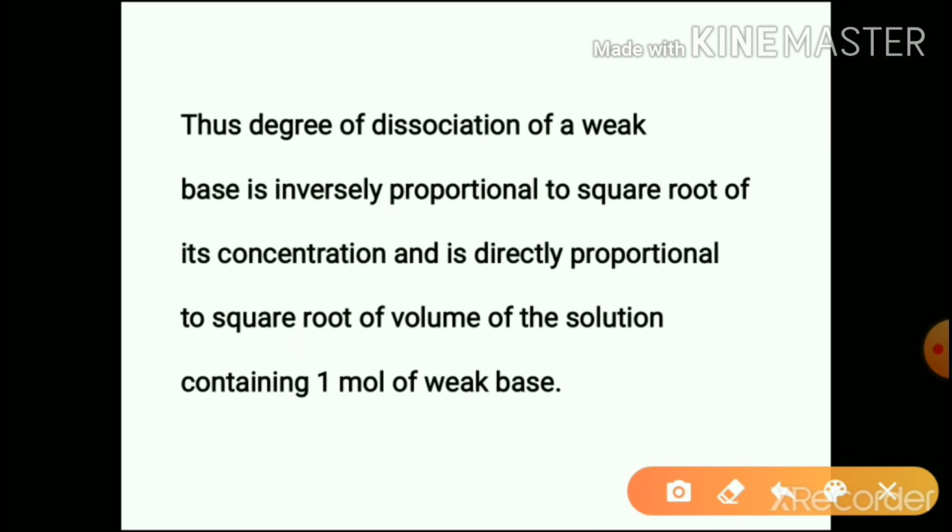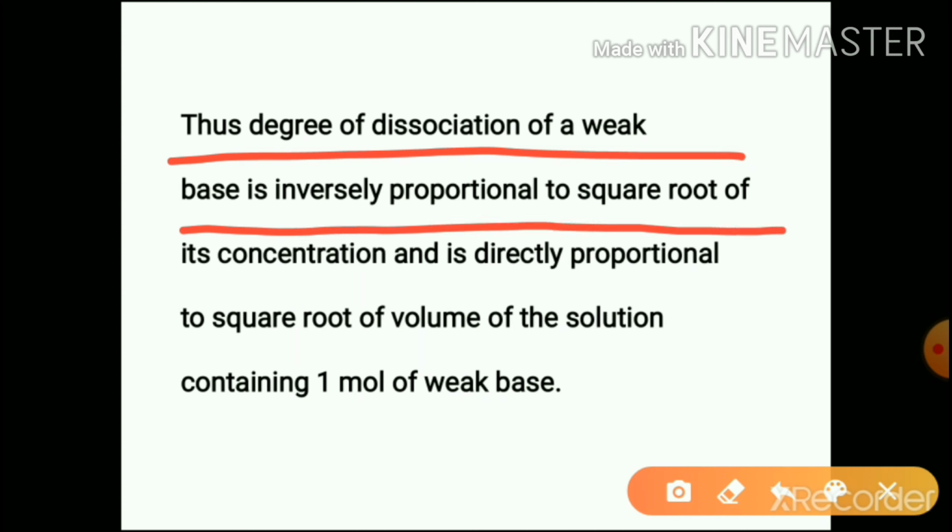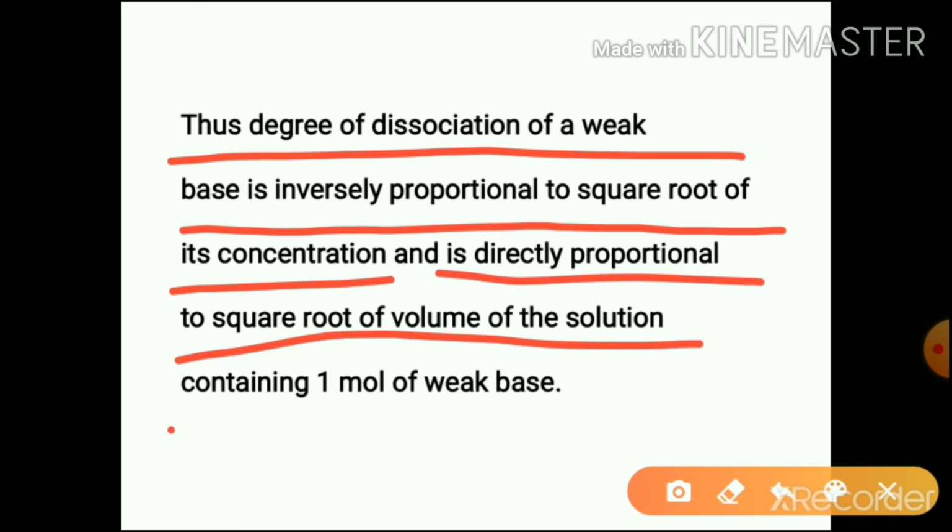Thus, the degree of dissociation of weak base is inversely proportional to the square root of its concentration and is directly proportional to the square root of the volume of the solution containing 1 mole of weak base.